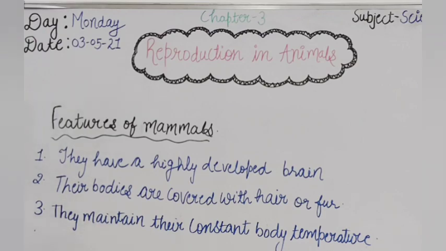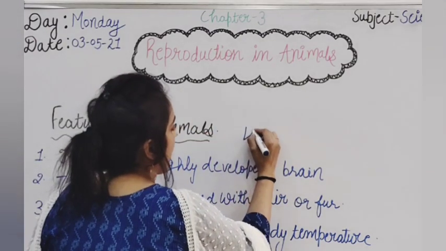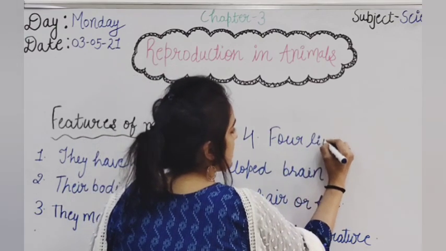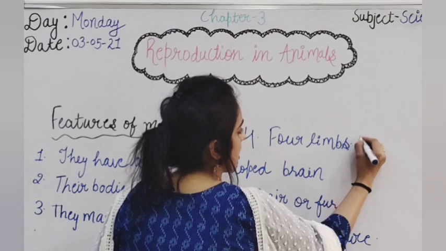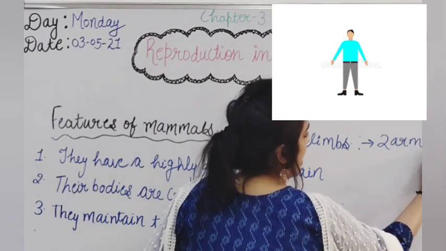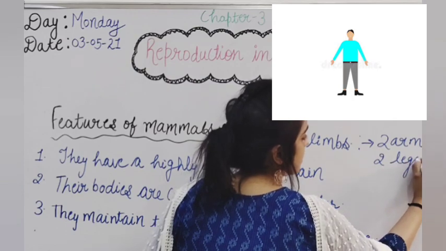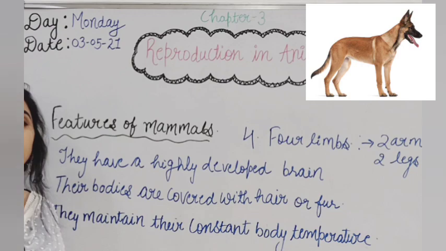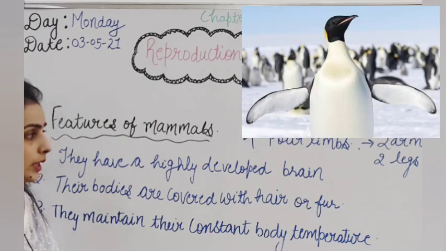The fourth feature is that mammals have four limbs, whether they have two arms and two legs, or four legs, or a pair of flippers and fins.